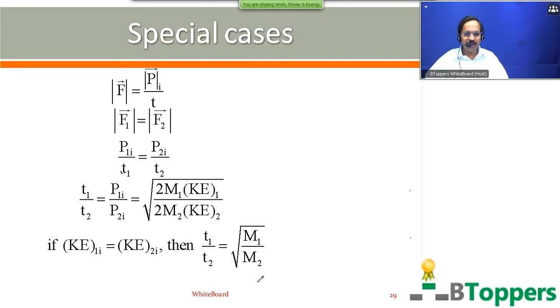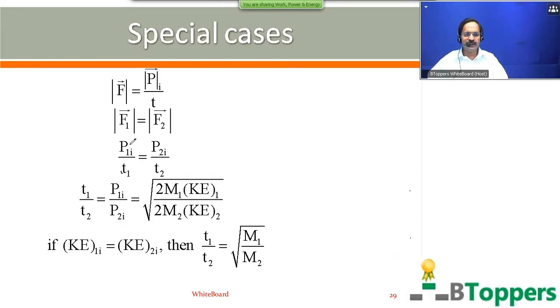Next I am going to discuss another special case too, which is the converse of this case. That is case 2. I am going to discuss the case where the two bodies are initially moving with the same magnitude of linear momentum in straight line paths, and they are brought to rest by applying equal constant retarding forces.